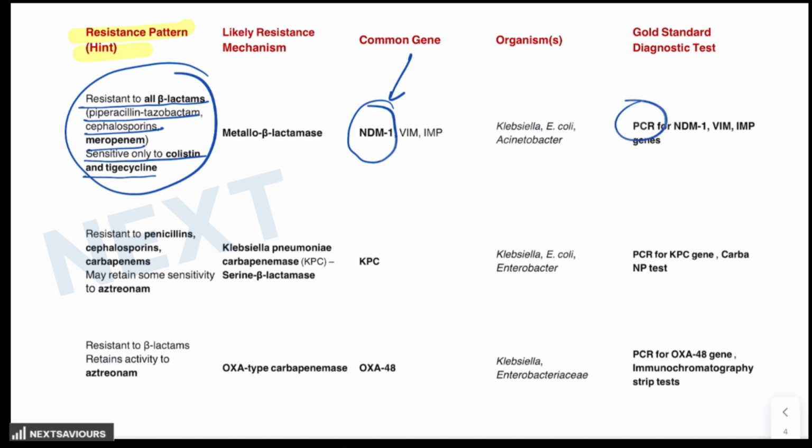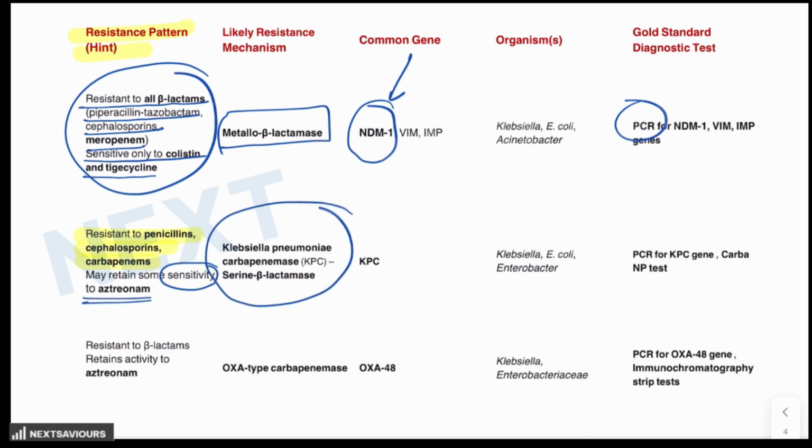The likely resistance mechanism is metallo-beta lactamase enzyme. On the other hand, if a question mentions that the organism is resistant to penicillin, cephalosporins, and carbapenem, but there is some activity retained against aztreonam, in those cases the likely resistance mechanism is Klebsiella pneumoniae carbapenemase serine beta lactamase enzyme, and the gene involved is